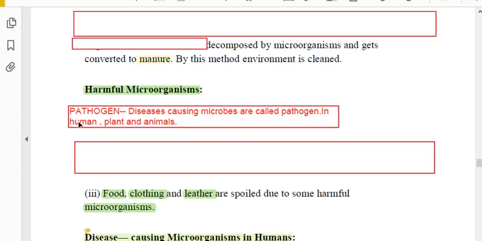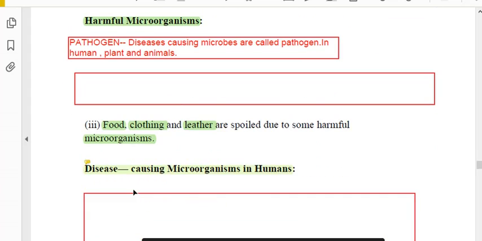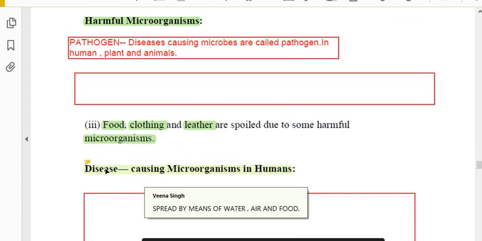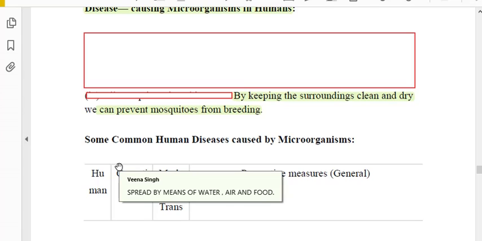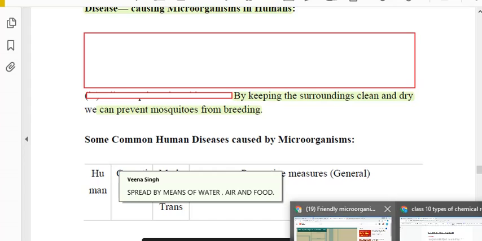In plants also, in humans also, in animals also. A number of foods get spoiled, leather becomes spoiled. This is because of harmful microorganisms. A number of diseases also take place. These diseases spread in the environment with the help of water, air, food. So we should not take contaminated food. Contaminated or spoiled food is harmful for our body. About these diseases we will talk tomorrow in the next video. You watch a video on this topic.